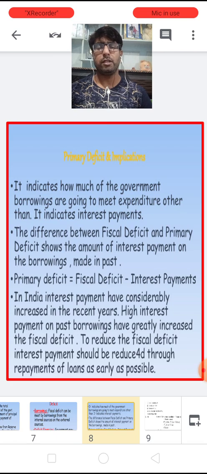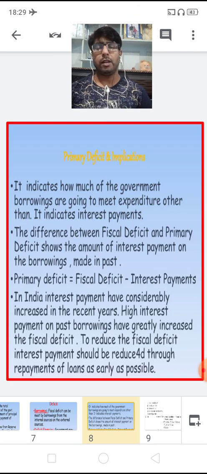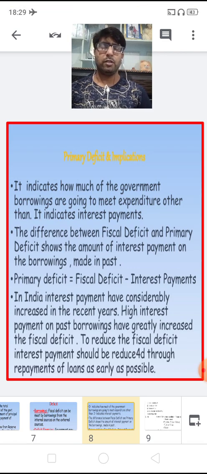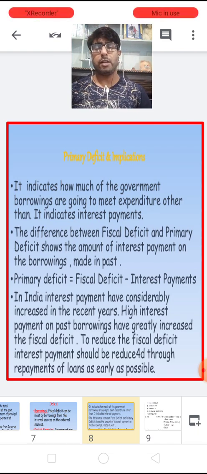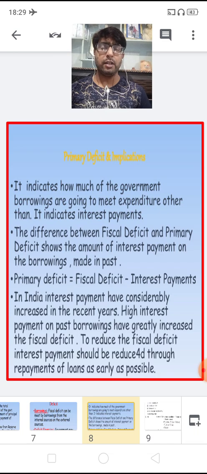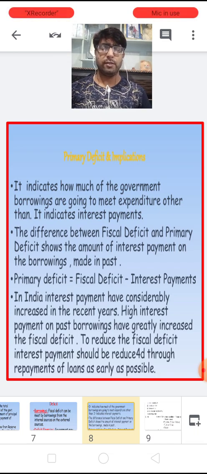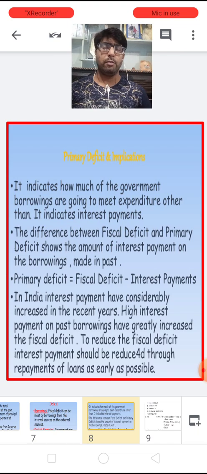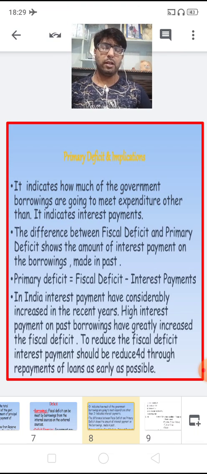In India, interest payment has considerably increased in recent years because of the high fiscal deficit, and high interest payment on the past borrowings has greatly increased the fiscal deficit. If we want to reduce this fiscal deficit, then the interest payment should be reduced through the repayment of loans as early as possible.